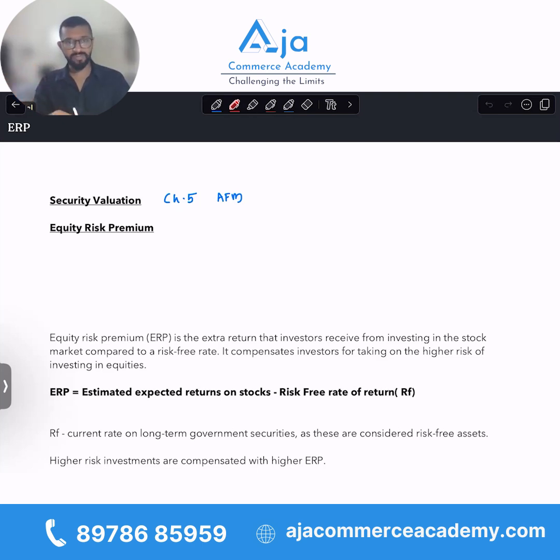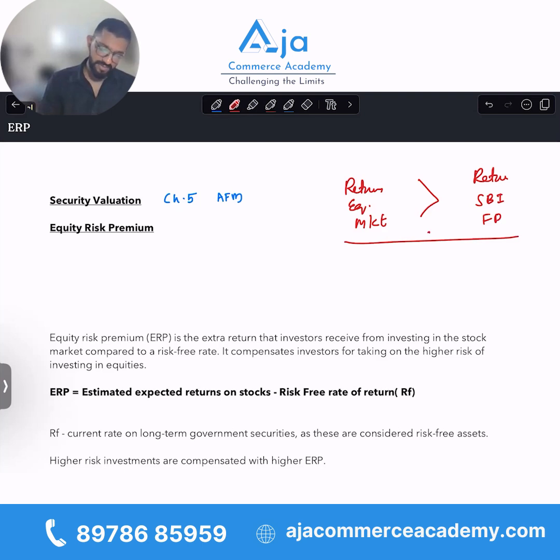Definitely, it is because of the returns, right? Now, why do people go for returns in the equity market when we have returns available in a fixed deposit in SBI or a bank, where there is much less risk? Obviously, the answer is that the risk which we take while investing money in equity is rewarded by a higher return. The return in the equity market is much higher than the return an SBI FD will give, right? And this difference is the equity risk premium.